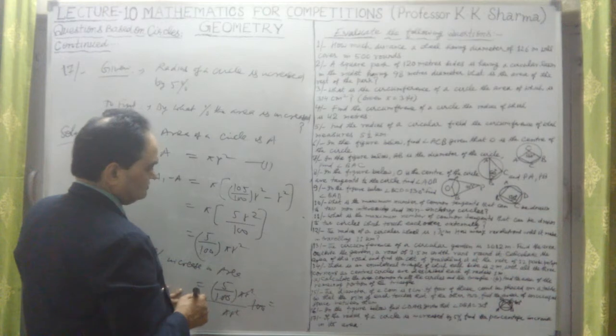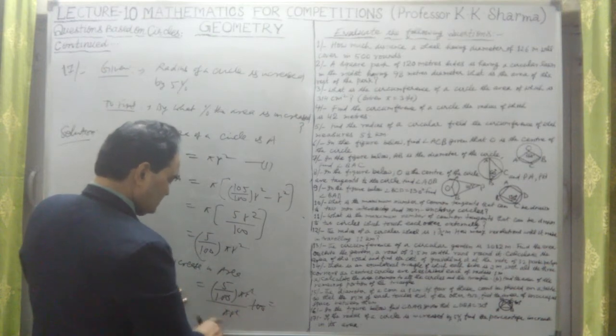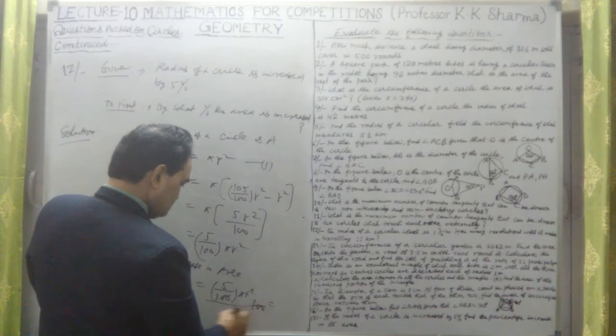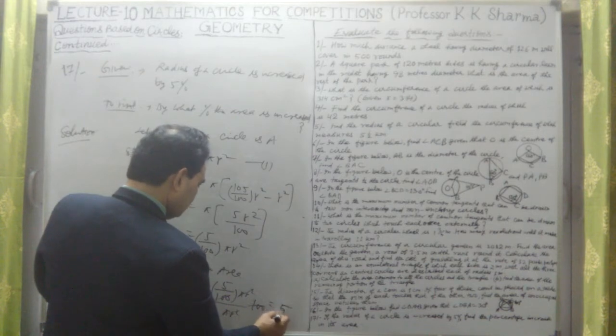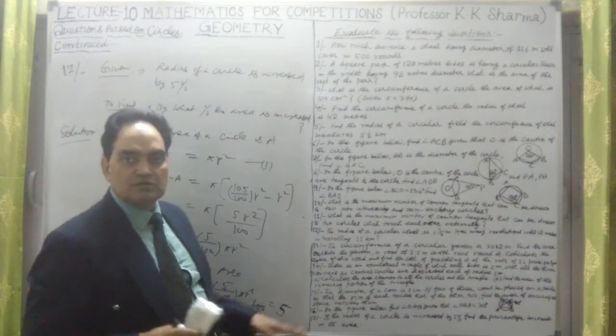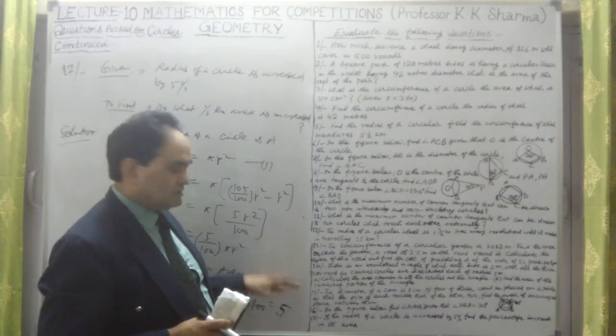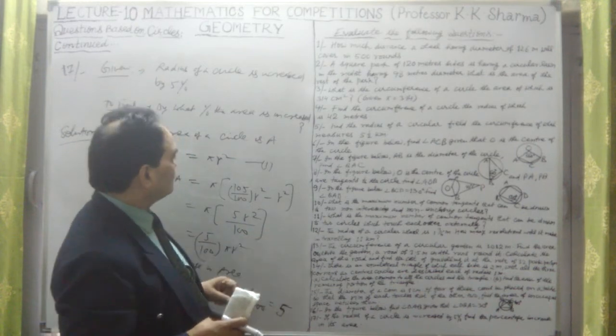If the radius is increased by 5%, the area is also increased by 5%. This is the answer here.